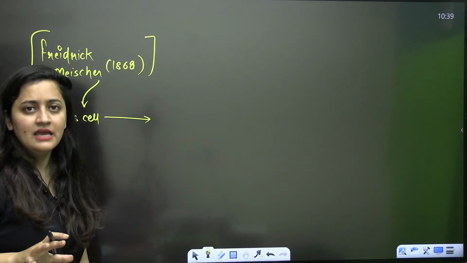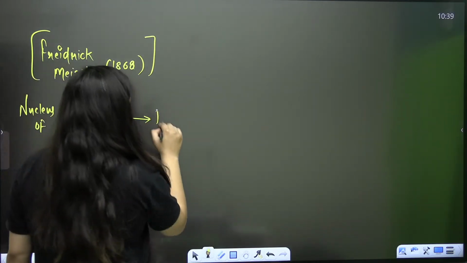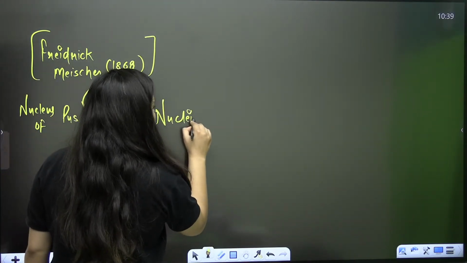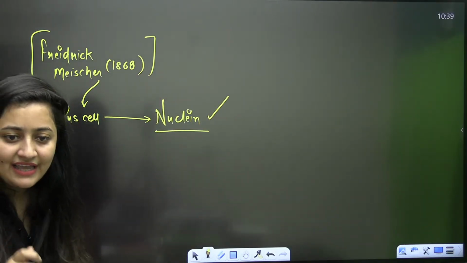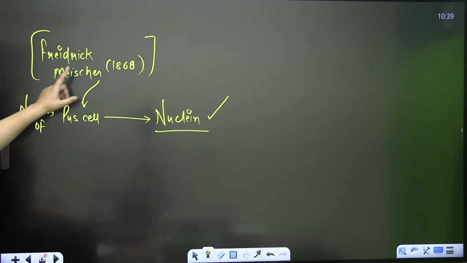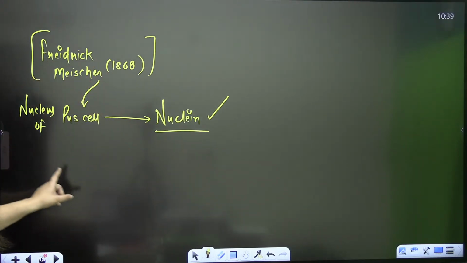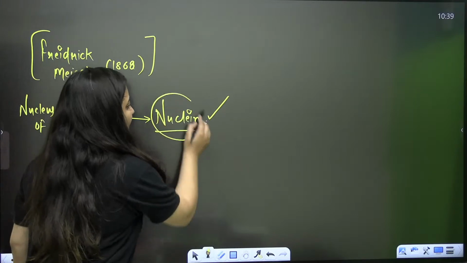And he called it nuclein. He didn't use the term DNA. For the very first time, DNA was identified by Friedrich Miescher in 1868 in the nucleus of pus cells, and he called it nuclein.